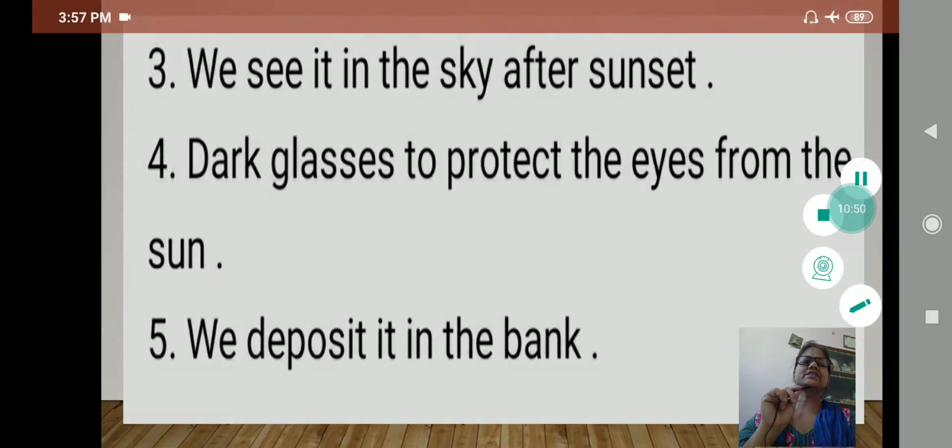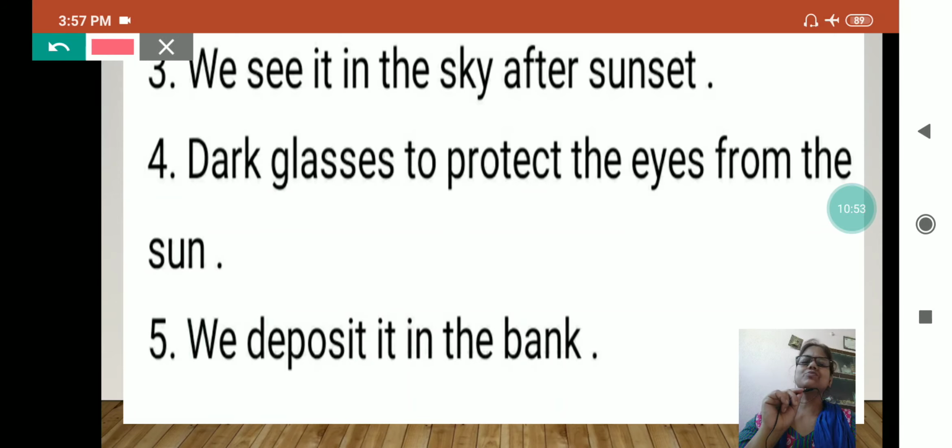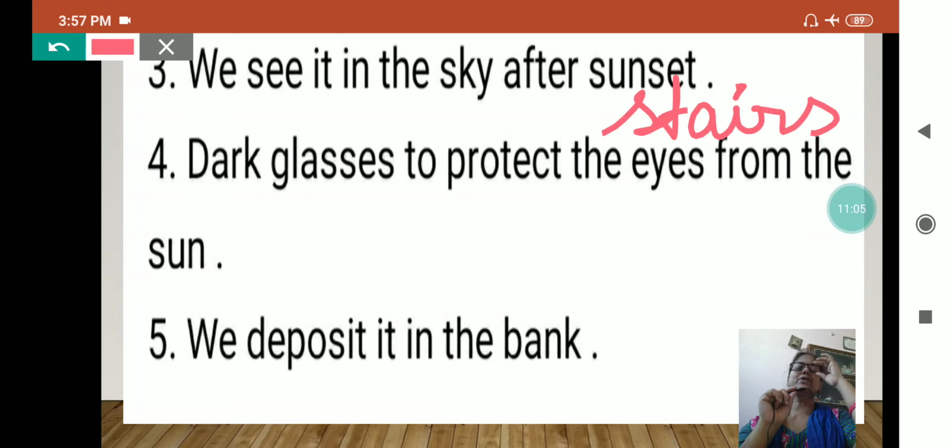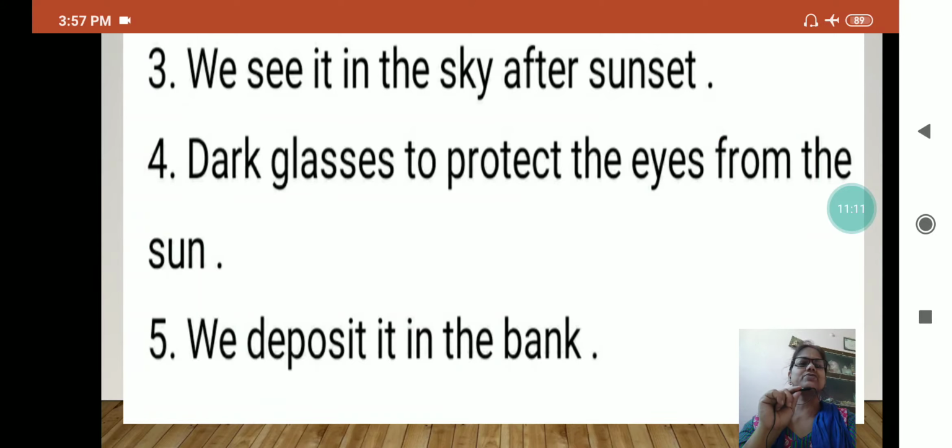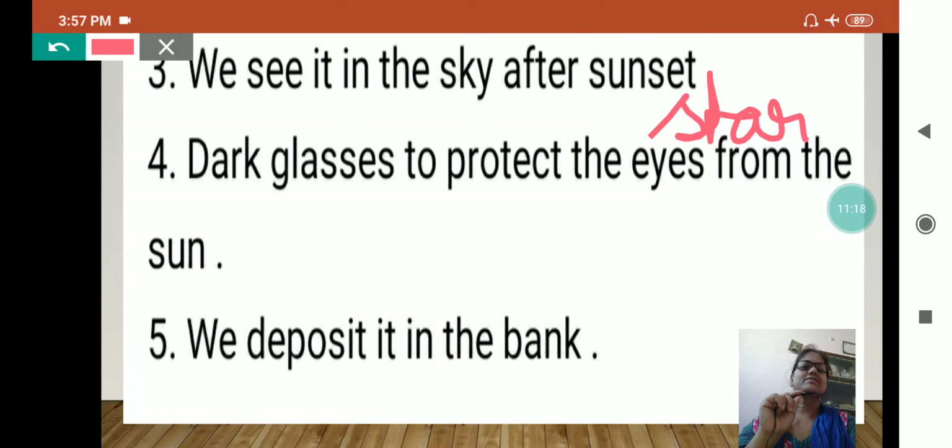We see it in the sky after sunset, and what do we see? Moon, but moon is alone, so it is moon. And when we see the stars, there are too many, isn't it? We are unable to count, and it is not a single star. I have written the wrong spelling, my dear ones. Stars. We see them in the sky, and stars are always written in plural. Dark glasses to protect the eyes from the sun, which we have already written: goggles.